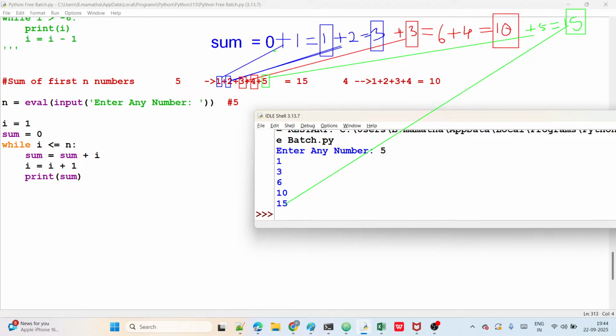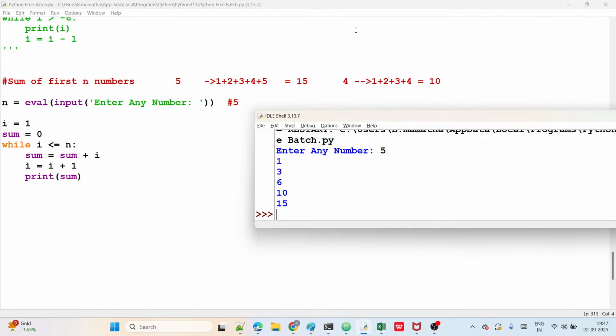So for sum, we keep on adding the I value, guys. That's all. Right, all of you? This is the sum of the first n numbers, guys.